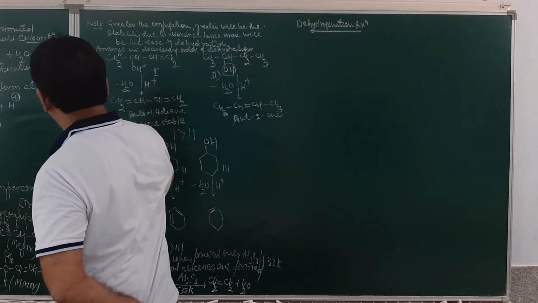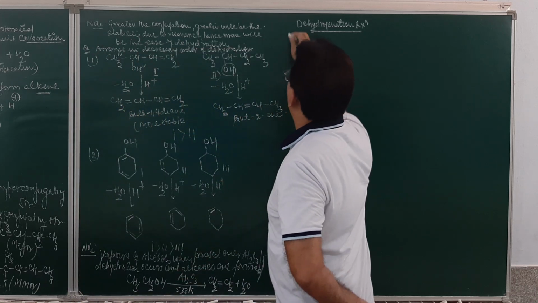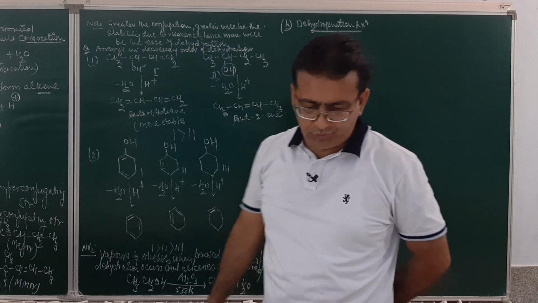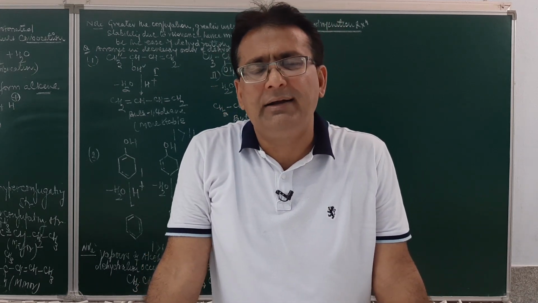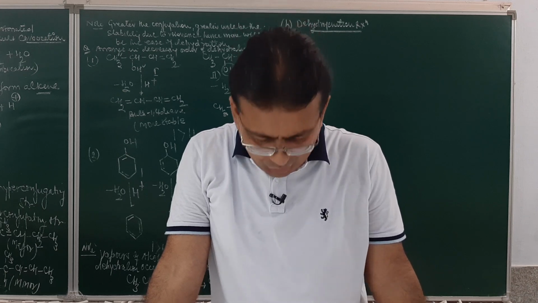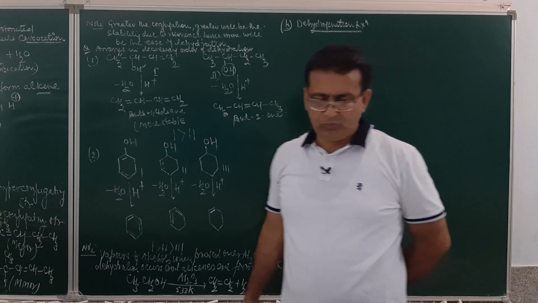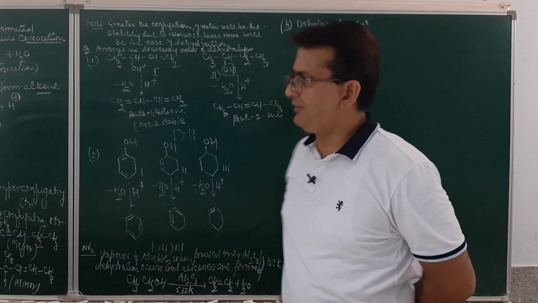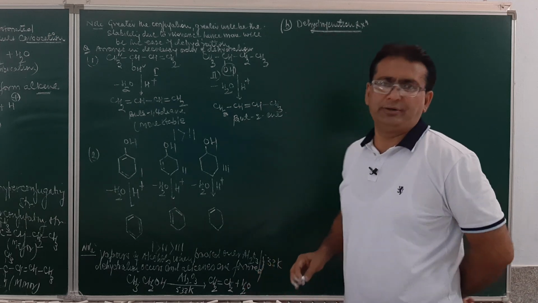Now, students, when alcohols are dehydrogenated by passing over copper at the temperature of 573 Kelvin, they may result in the formation of aldehydes or ketones. Just see over here. Dehydrogenation means removal of hydrogen.